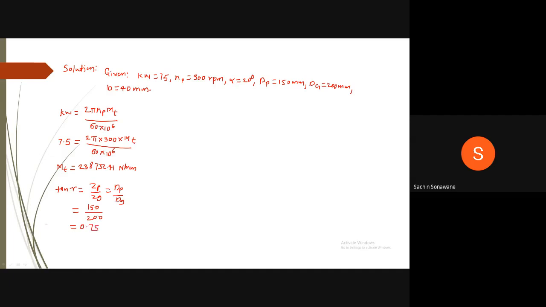Therefore, tan of gamma is equal to 0.75. Therefore, gamma is equal to 36.87 degree.